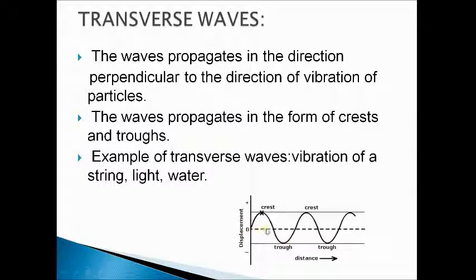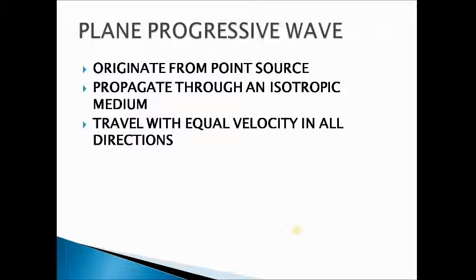This is the form of a sine wave, or sinusoidal wave, and this is the best example for a progressive wave. We are going to call this wave a plane progressive wave, since this produces a plane wavefront at the asymptotic region. So it is a plane progressive wave.